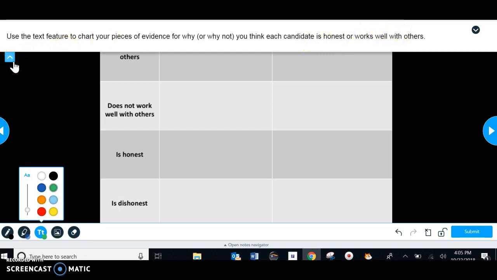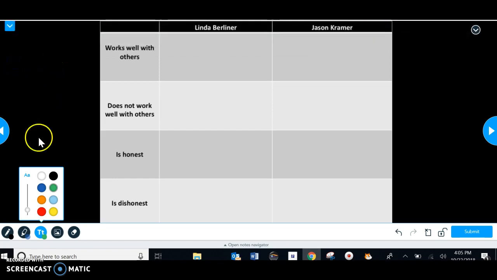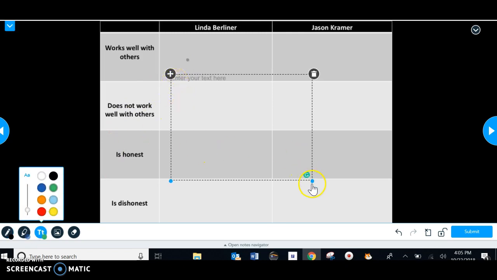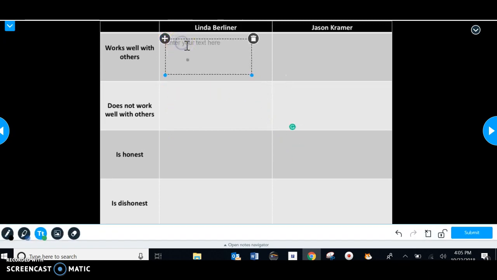So we looked at their digital footprint. Now we're filling in this chart. And you're going to use the text box feature. So let's get the text box in there. Oh, come on. There we go. You'll have to make it smaller, and you're going to put about 8 text boxes in. Enter your text in here.